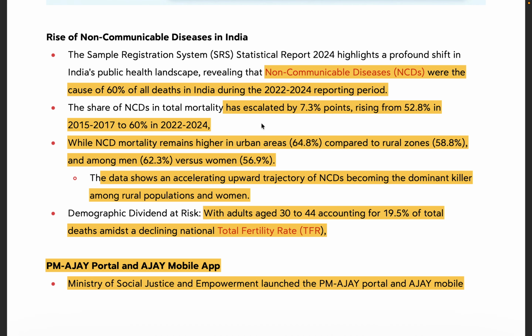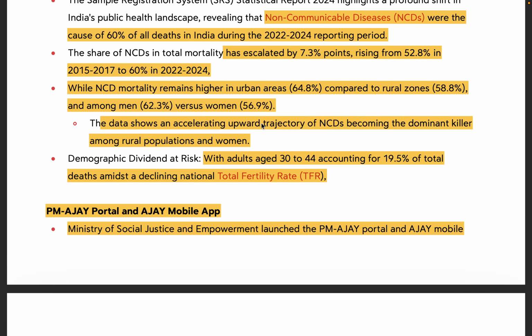So, these are mostly due to the lifestyle changes that we are seeing in our lives. The NCD mortality rates are higher in the urban area and the male population, but it is showing an accelerating trend in both the rural population as well as in women. This is a major cause of concern because this is attacking people in the age which is our demographic dividend. That is, adults aged 30 to 44 account for 19.5% of total deaths.